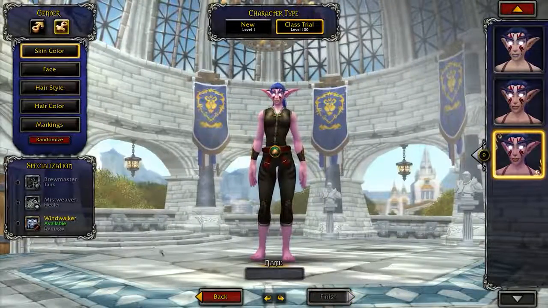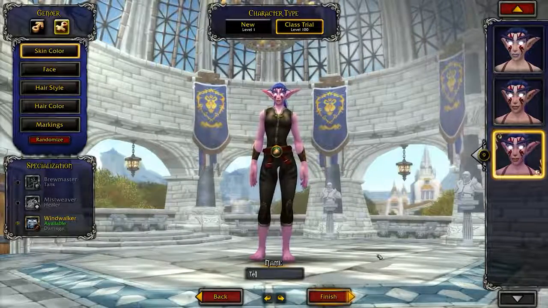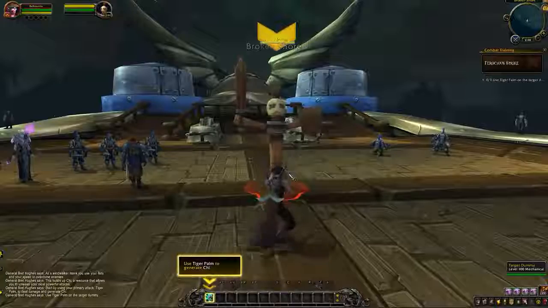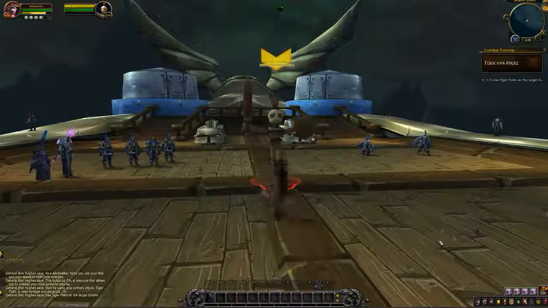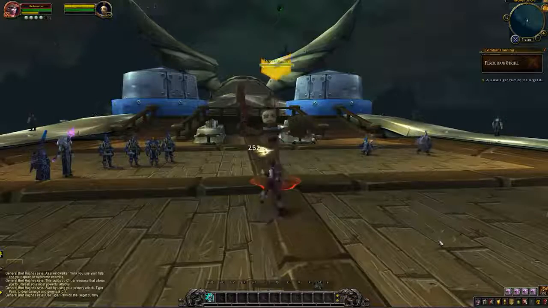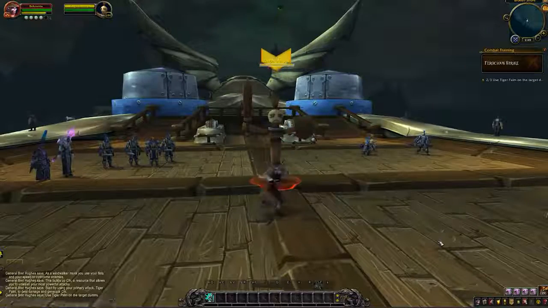So you'll see that you can create a class trial or you can create a level 1 character. Now, class trials give you a glimpse at high level gameplay, and they are great for testing things out. They do have some restrictions though, and the intent is that you test the spec out, and if you like it and want to play that character, you can apply a level 110 boost to it.